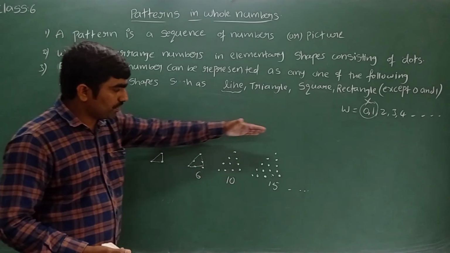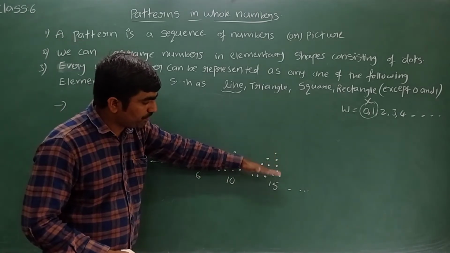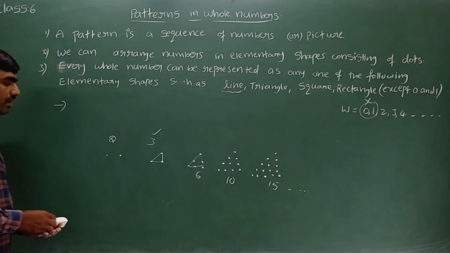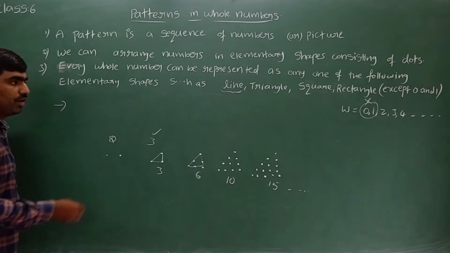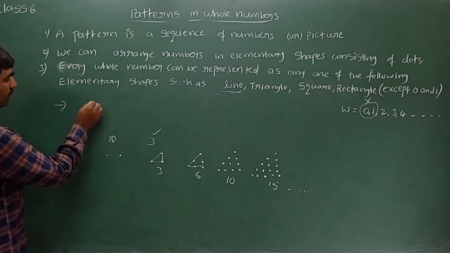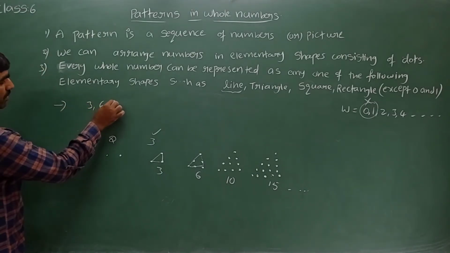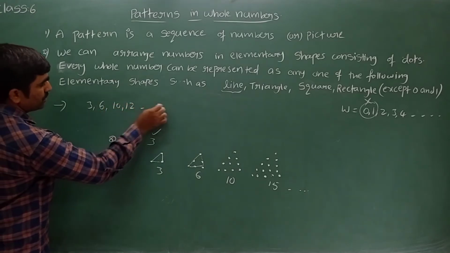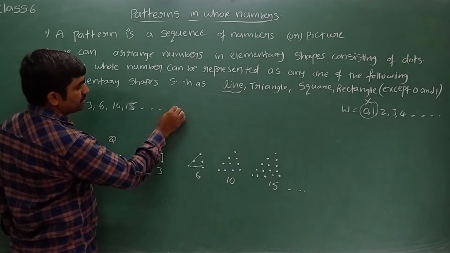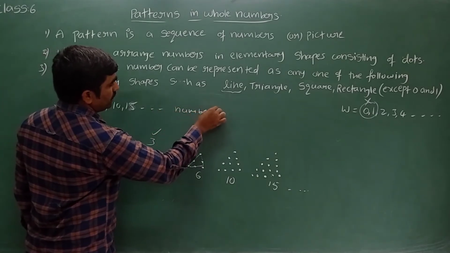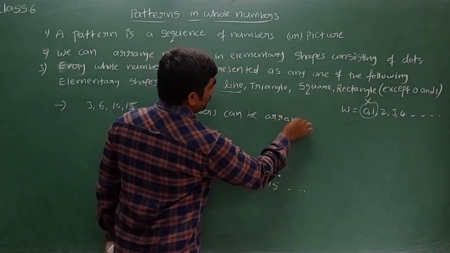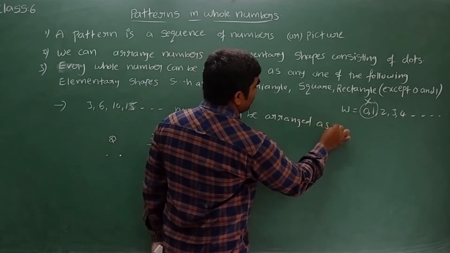Hope you understood. First row 1 dot, second row 2 dots, third row 3, 4, 5. Like that we are increasing. Only these numbers we can arrange as a triangle. All the whole numbers are not possible to arrange as a triangle. What can we write here? 3, 6, 10, 15 and so on. Sorry, not 12, 15. These numbers can be arranged as a triangle.